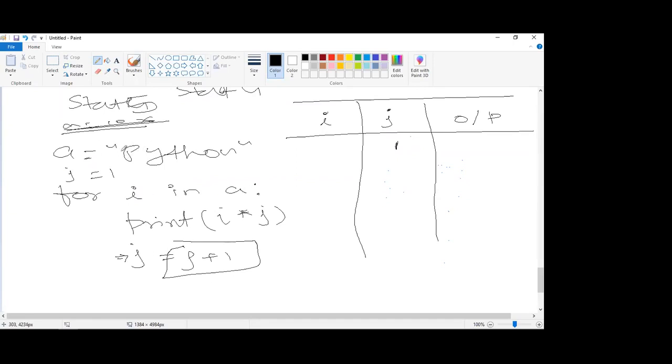Automatically it will always take the first element. So I will become P. Now the output will be P into 1, so it will be P. Correct? Fine. So this line has been printed. Print I into J, P has been printed.